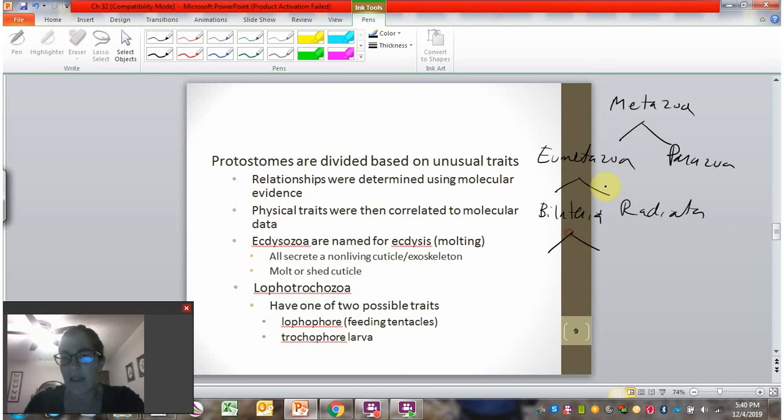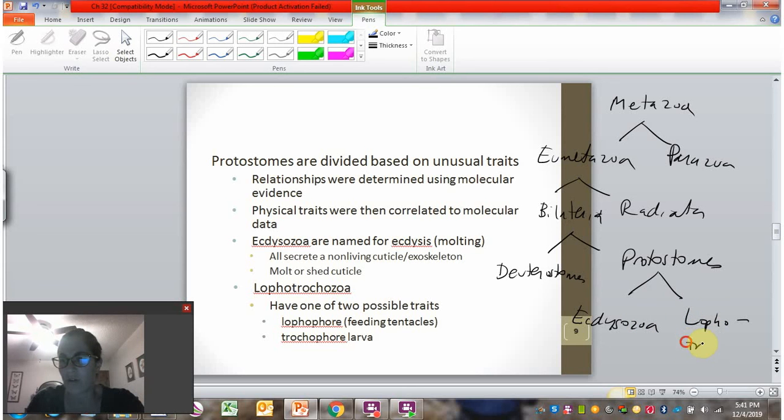And then our bilateria is split into deuterostomes and protostomes. And then the last division we're going to talk about now is protostomes divided into ecdysozoa and lophotrochozoa.